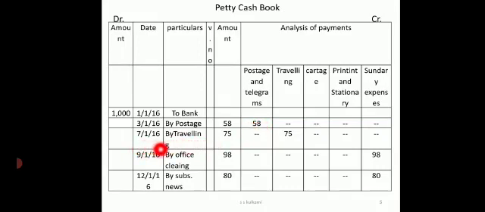Next, on 7th we paid for traveling expenses. So I will write in the amount column 75. Come to the analysis of payments, see where the traveling column is existing, under that you write 75.